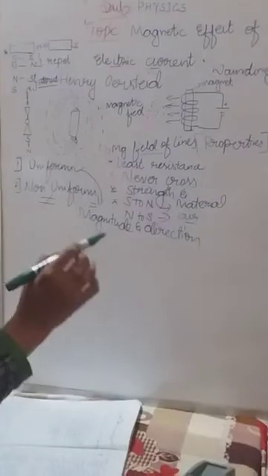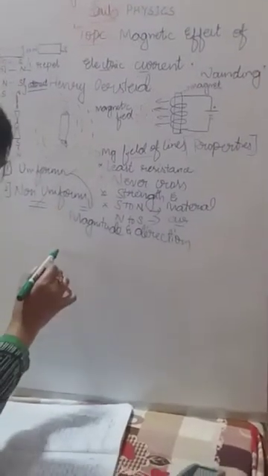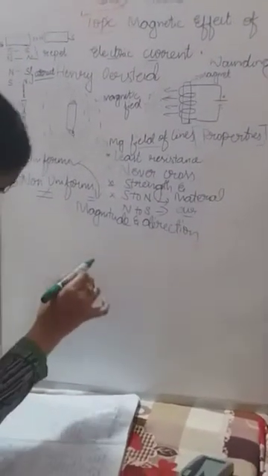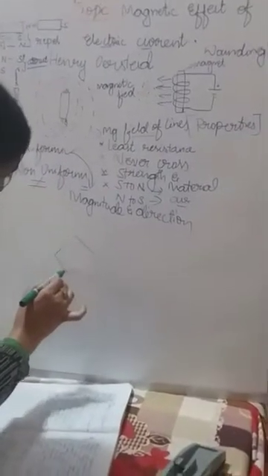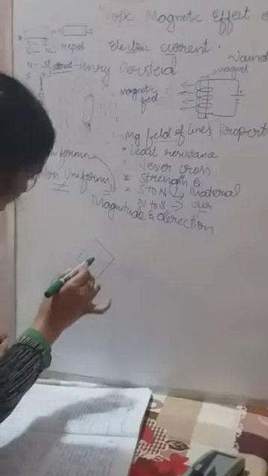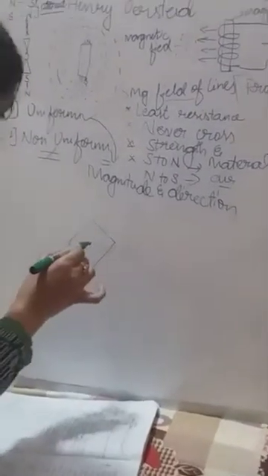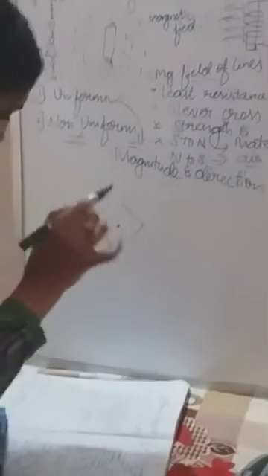For that experiment, first he took a cardboard sheet. Inside it he made a hole.